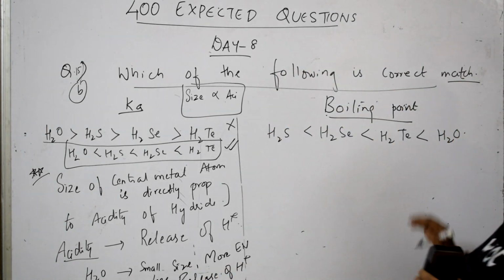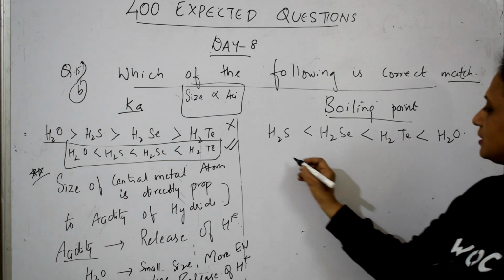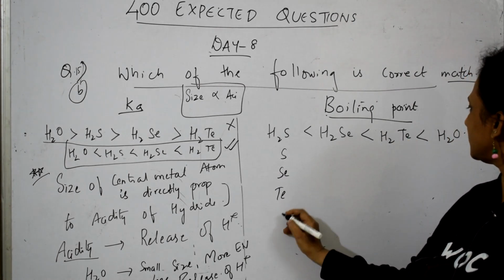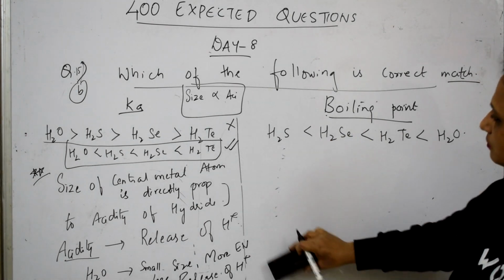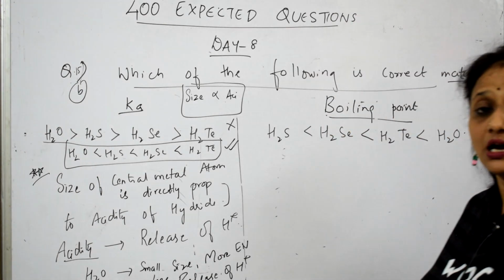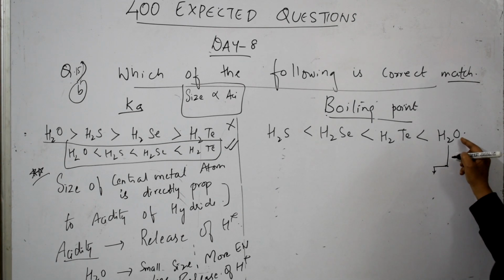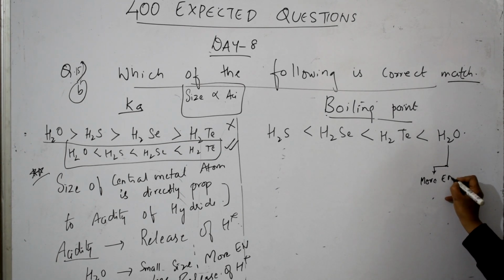Okay. Now see this, whether this is correct or not. Boiling point. Now, simple. From top to bottom, sulfur, selenium, tellurium, and oxygen they have given here. Now, whenever they speak about boiling point, one concept you have to remember is hydrogen bonding. In oxygen, there are factors. First, oxygen is more electronegative.